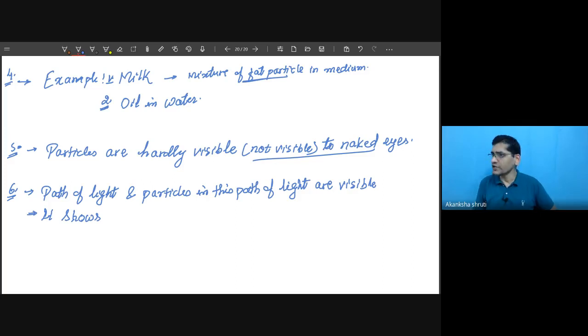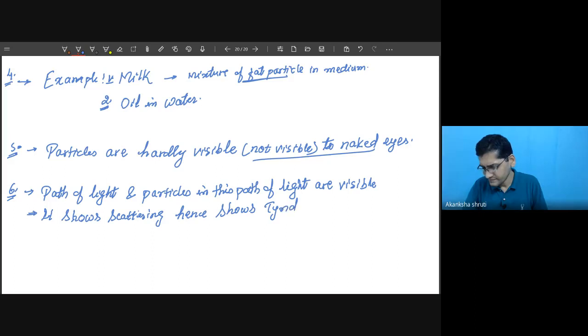So because of this peculiar property, it is kept under heterogeneous. It shows scattering. Hence, it shows the Tyndall effect. This thing you have to keep in mind. This is the peculiar feature. The Tyndall effect is shown, but the particles are uniformly distributed.